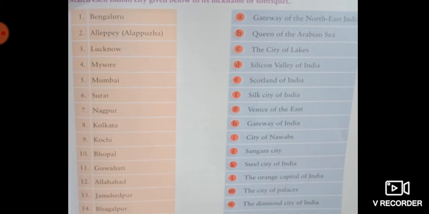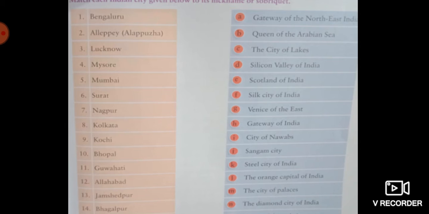Now next, coming to the fourth city name, Mysore. Mysore is also called the Sandalwood City because of the large production of sandalwood. Okay, so Mysore is also called the Sandalwood City. Option O, the last matching. Option number O.